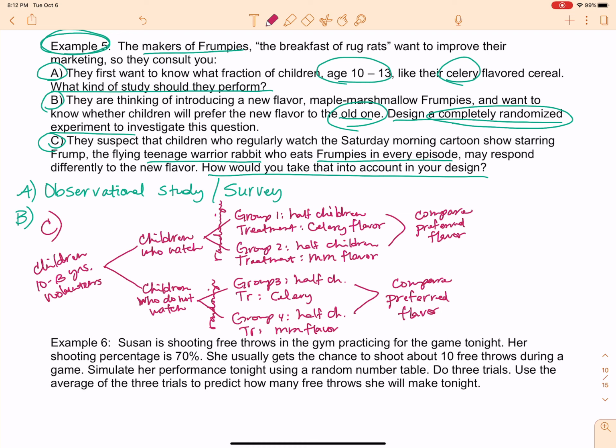Okay, so there we go. Notice that we never bring these back together. That is a no-no. No, no, no. Okay, we don't do that. Once we block, we stay blocked. We compare this one up here. We compare these down here. We never bring them back together. Have a great time with your homework. Make good choices.